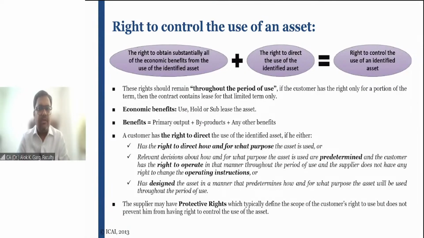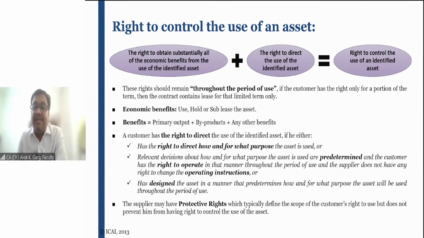So in this case, if a lessee is getting a right to have all the economic benefit from the use of the asset, and it is the lessee who is deciding what should be the use of the asset, in that case it will be concluded that the right to control the use of the identified asset lies with the lessee.